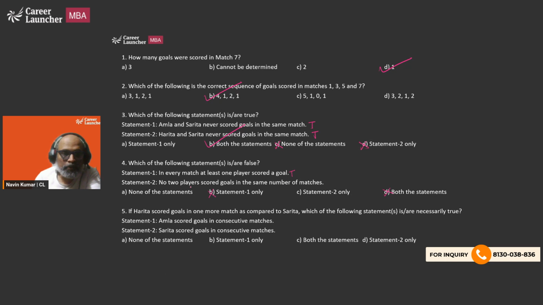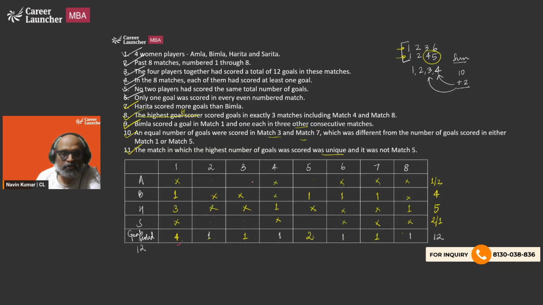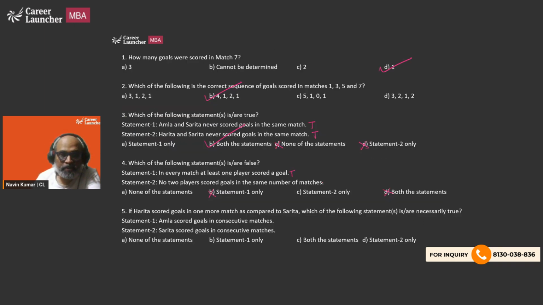Second statement, no 2 players scored goals in the same number of matches. So A is going to score goals in 1 or 2 matches. B has scored goals in 4 matches. H has scored goals in 3 matches, and S is going to score goals in either 2 or 1 match. So basically, we can see that the number of matches in which they are going to score goals are unique. So this is also true. So none of the statements is false.